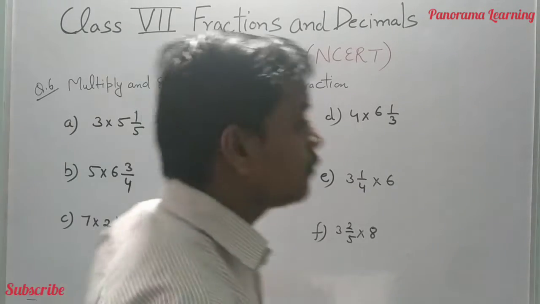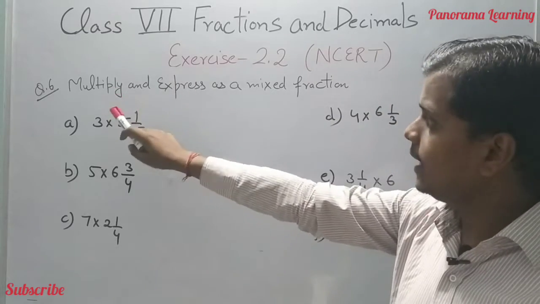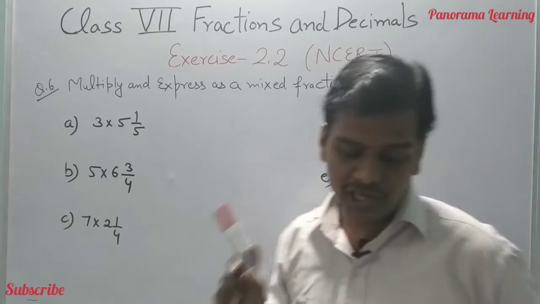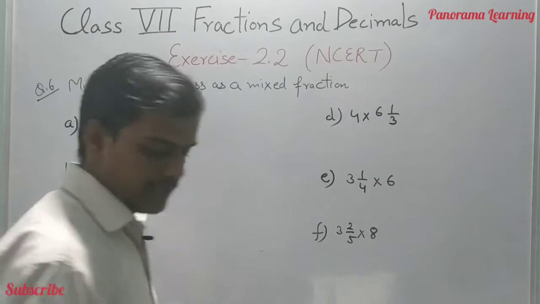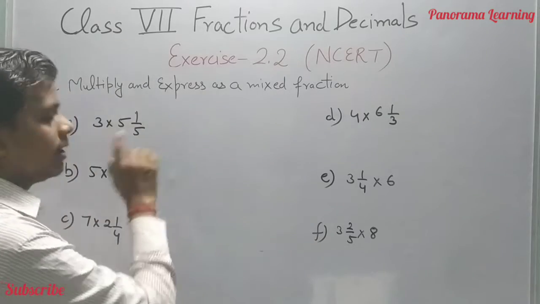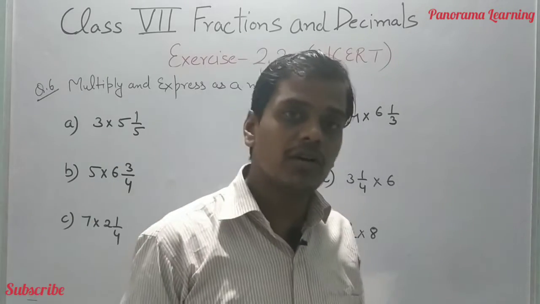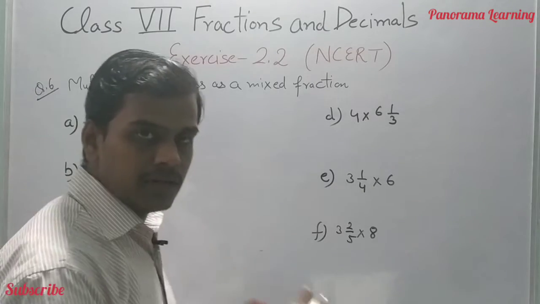So guys, let's move to question number 6. What is written in question number 6? We have to multiply and express as a mixed fraction. The question is 3 into 5 whole 1 by 5. First of all, we have to convert this mixed fraction into an improper fraction.